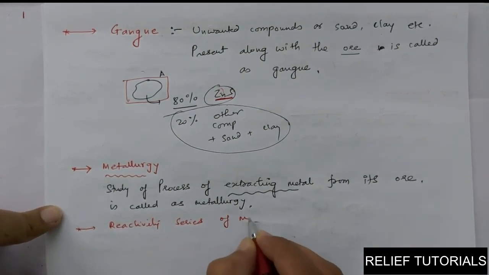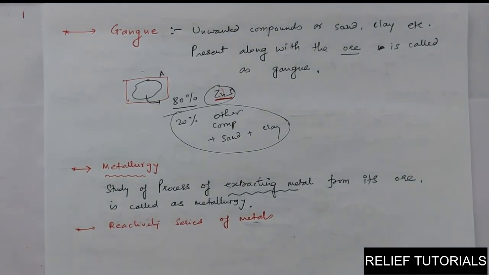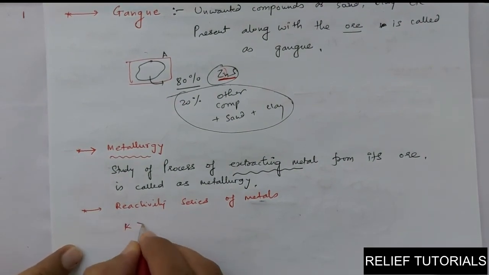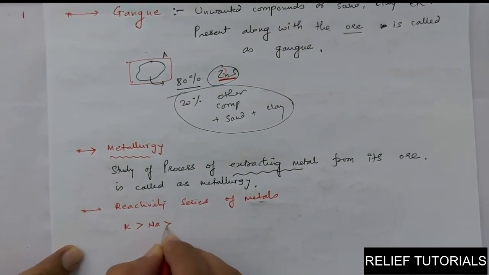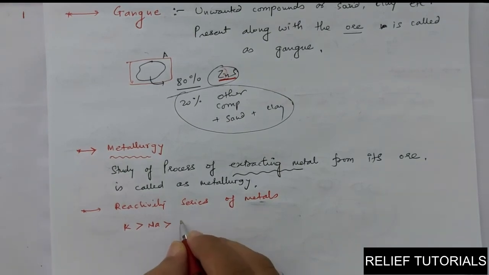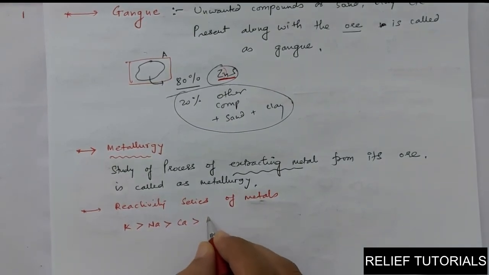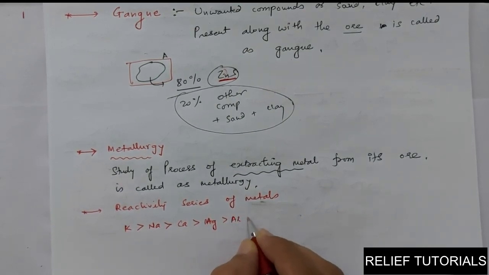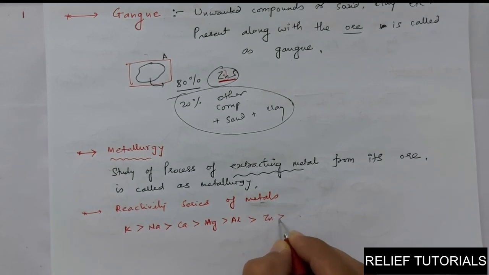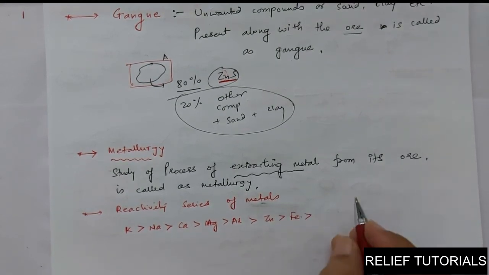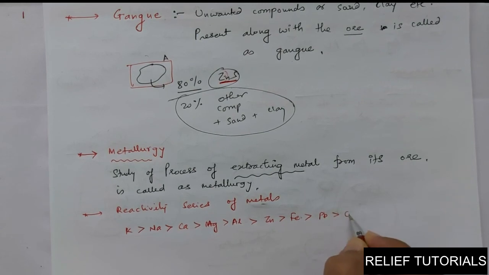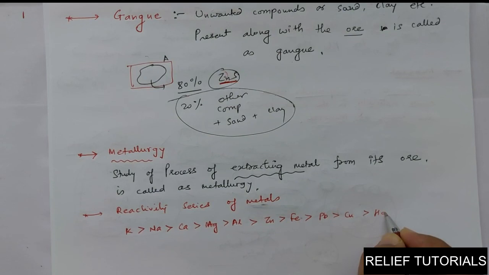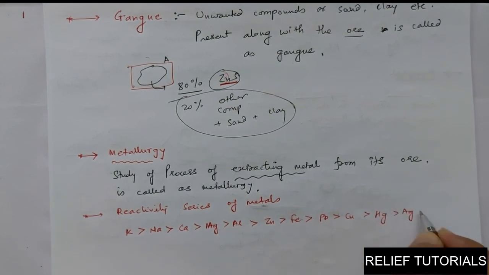Reactivity series of metals. Some important things to be studied: potassium, sodium, calcium, magnesium, Mg, aluminium, zinc, iron, Pb, Cu, Hg, Ag.